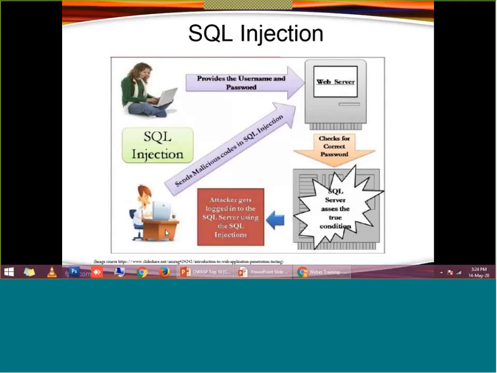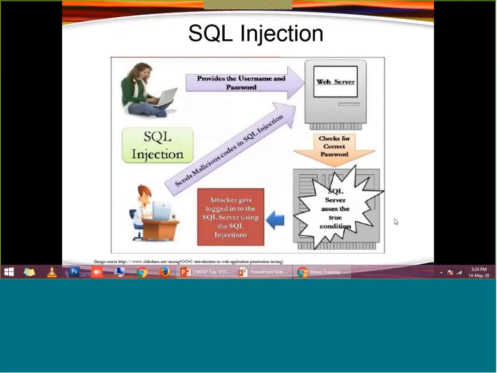So now the hacker can access the profile of anyone, including the admin profile. Suppose you have an institute ERP. If a hacker gains access, he can access accounts of faculty and students, he can alter the marks of a student, he can also change the appraisal form and the appraisal marks, right? Anything he can do.